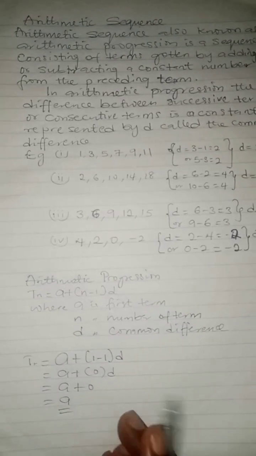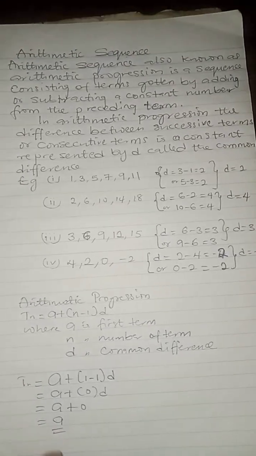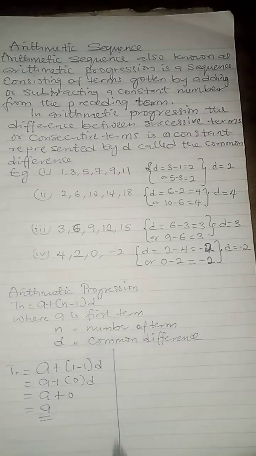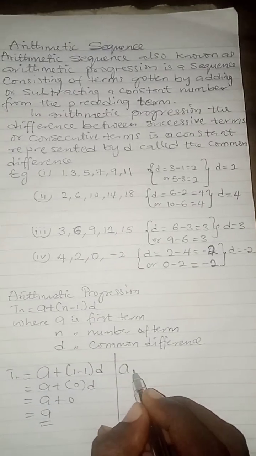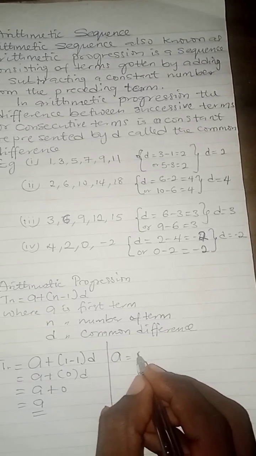That is to say, the first term of any given arithmetic progression is a. A is the first term. Then with this, we can practically say that a equals the first term.